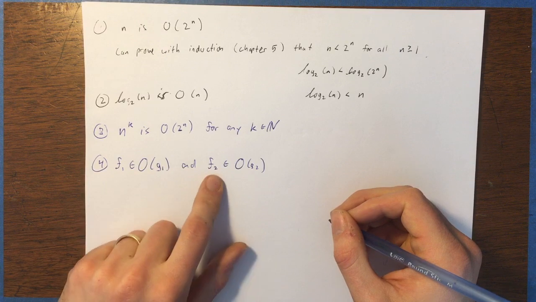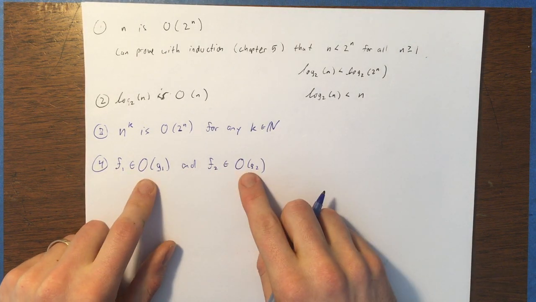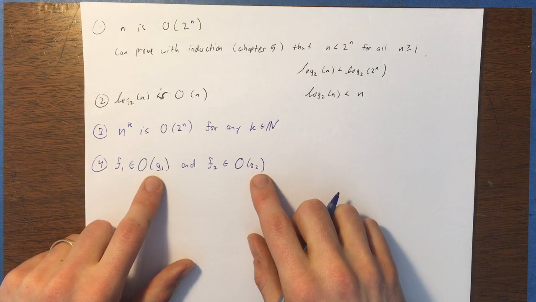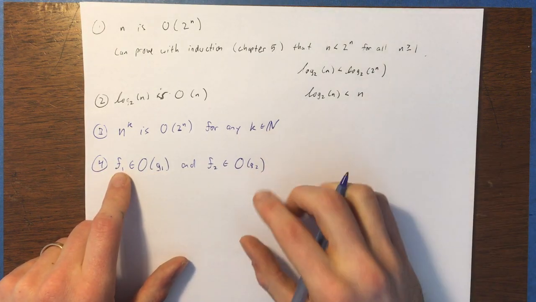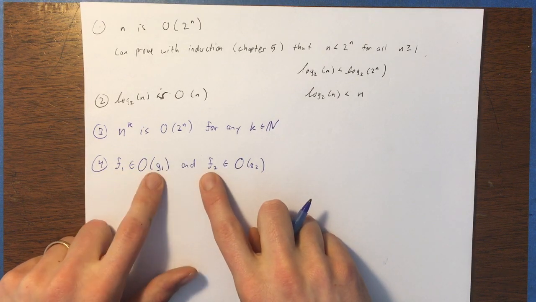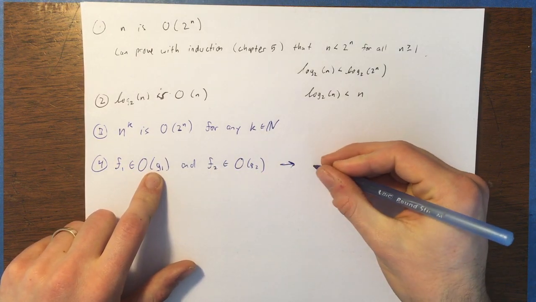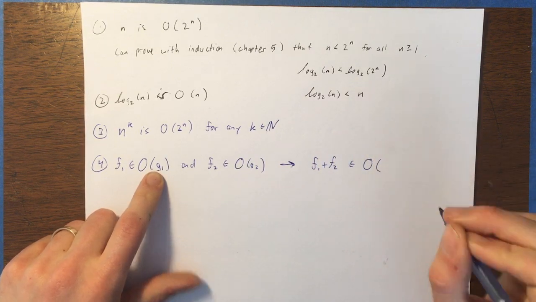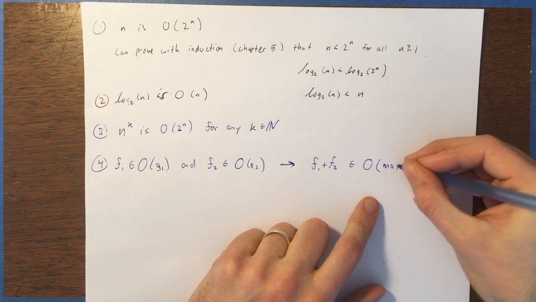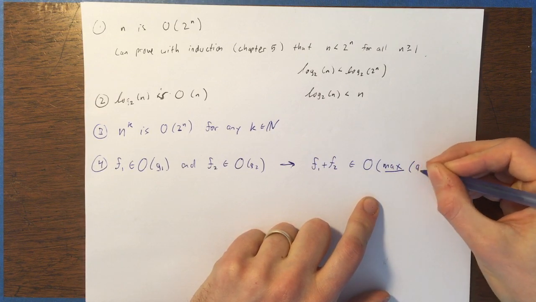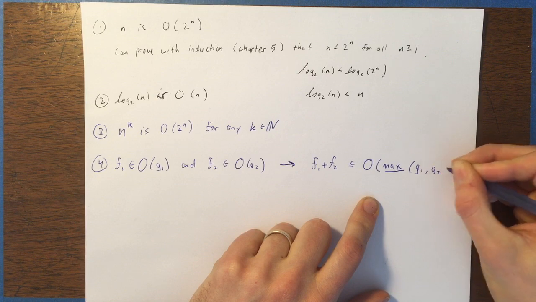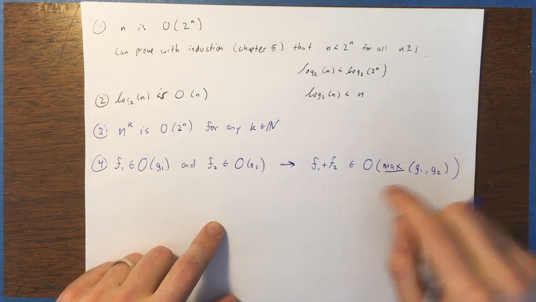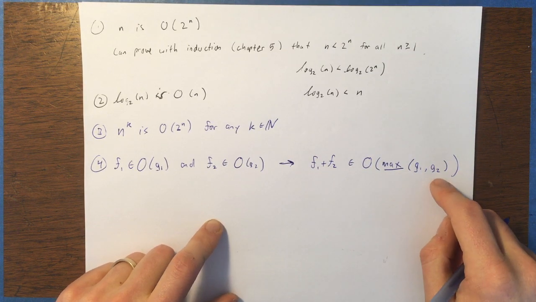So if you have two functions, f1 and f2, and you have some big O estimates for them, you often call these big O estimates because they're sort of like upper bounds on the rate. So if f1 and f2 are big O of g1 and g2 respectively, then if you add these together, f1 plus f2, that's going to be big O of the maximum of g1 and g2, whichever one of those grows faster. That's what this is big O of, okay?